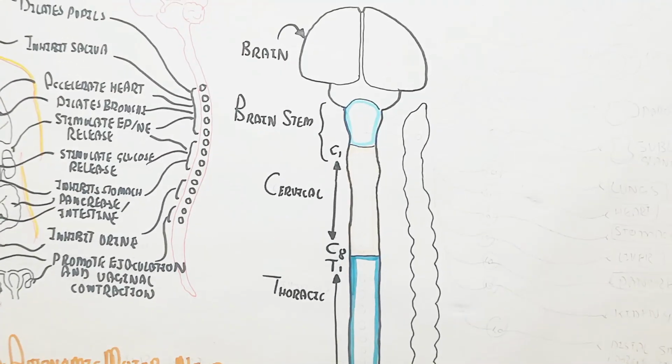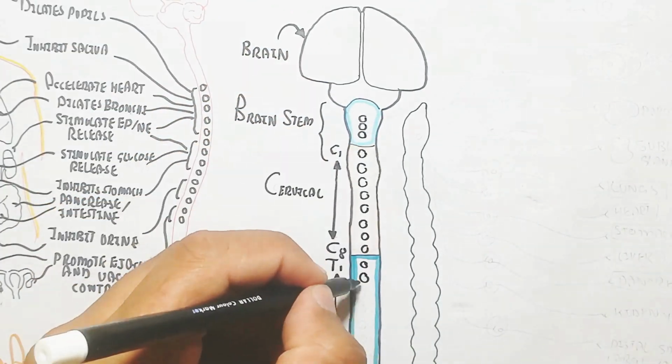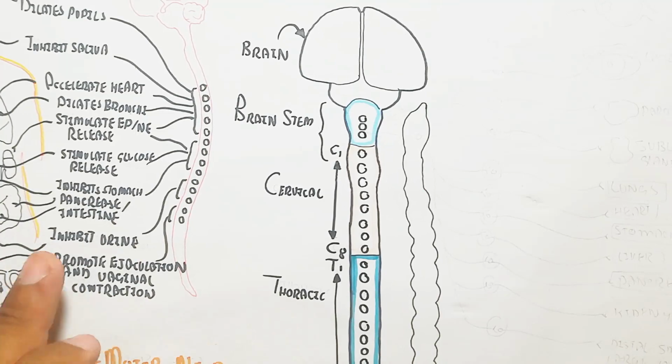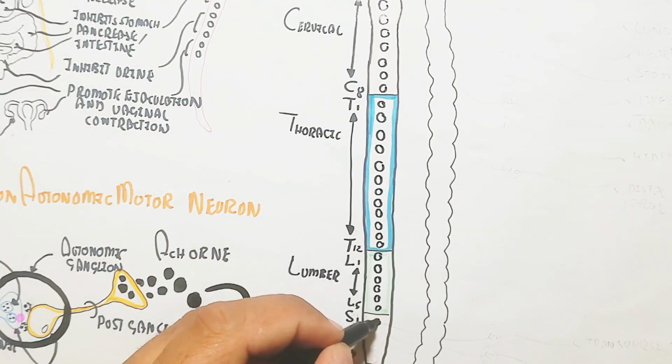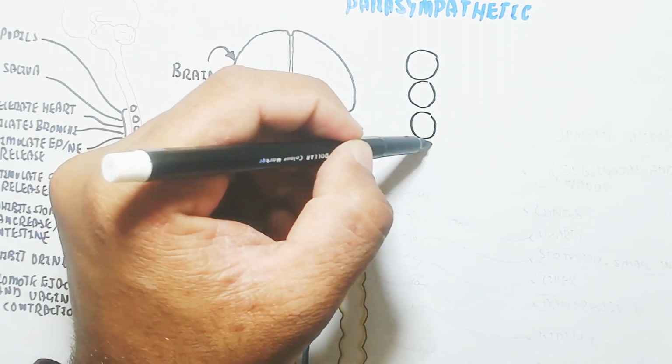and the lumbar region and sacral. Lumbar is 5 and sacral is 4. So remember these things; I am mentioning them with the numbers. Sacral 4 and lumbar 5. Five nerve fibers arise from it.